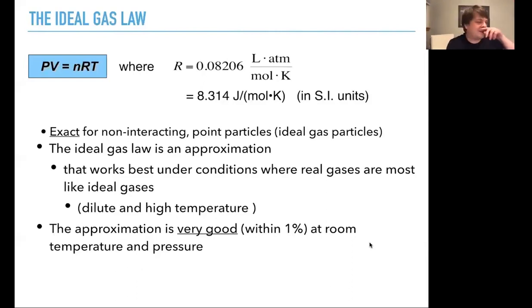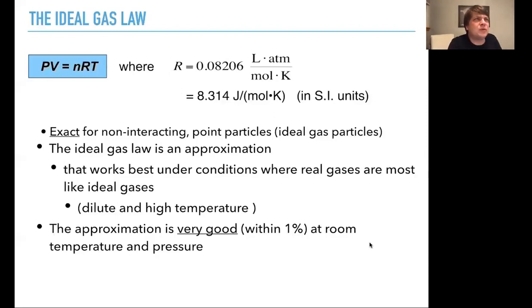And he walked off. He finished his lunch, and one of the other chemical engineers leaned over and said, actually, in my research, I've never used anything other than PV equals NRT, because he always worked in regimes where it was a valid approximation. So is it good enough? Usually it is. And we'll learn about some cases where it's not quite good enough.